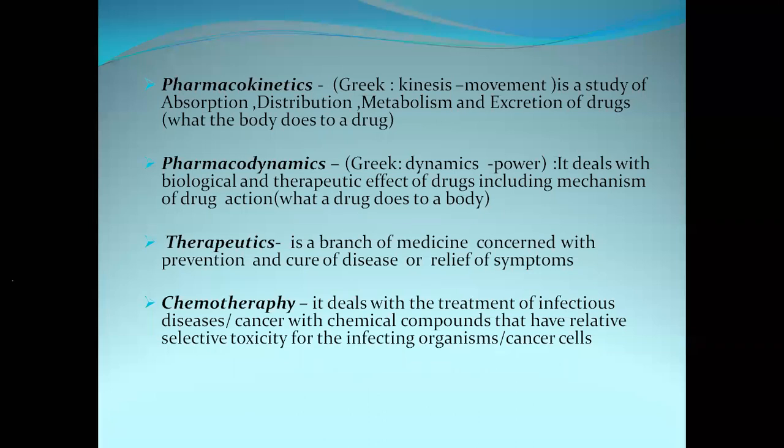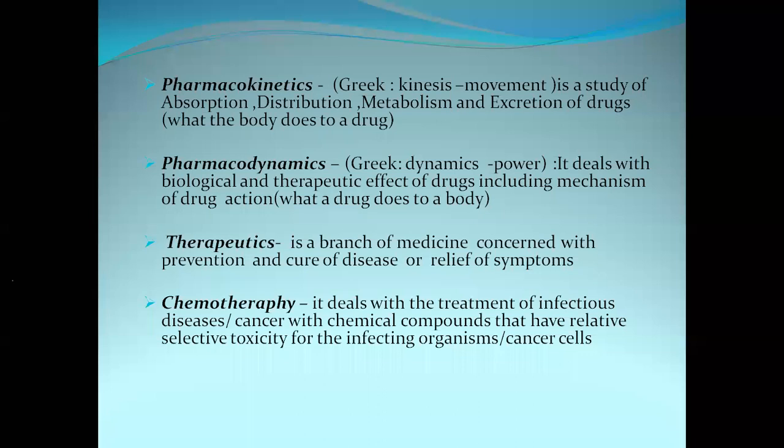from the body. Why elimination? Because most of the drugs are foreign substances. When we take the drug, this drug will enter into the systemic circulation. Entering of the drug into systemic circulation is called absorption. Once it enters the systemic circulation, it gets distributed throughout the body. It is called distribution.